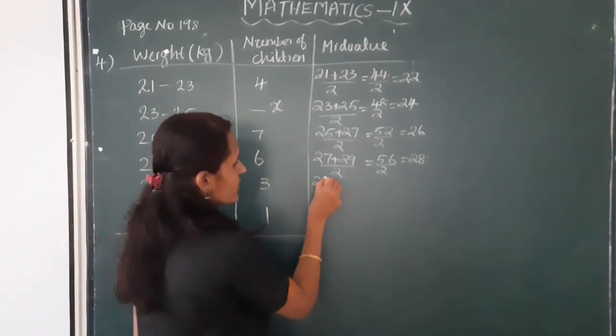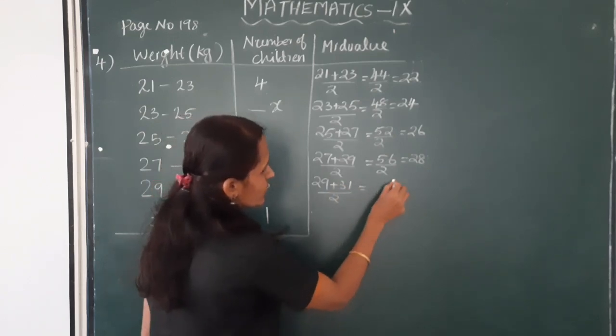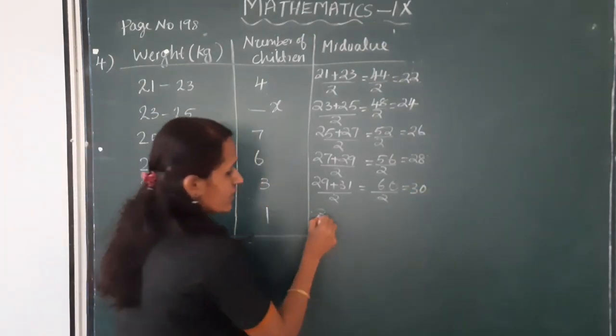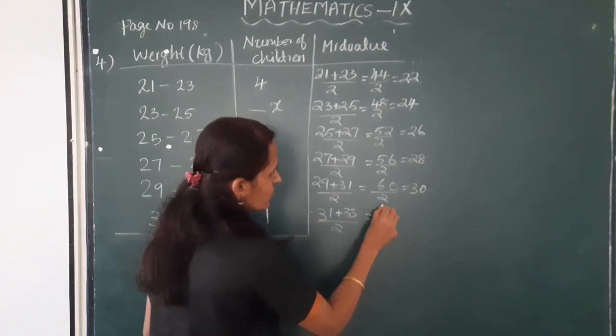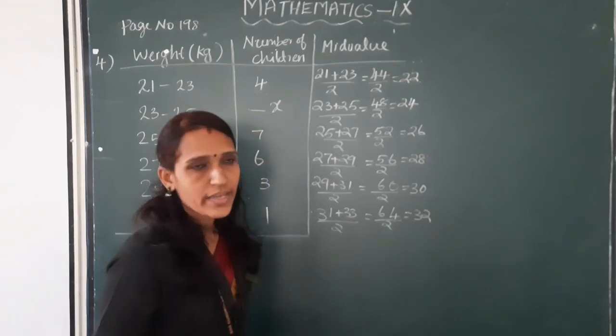Next 29 plus 31 by 2 is equal to 60 by 2, which is 30. Next 31 plus 33 by 2 is equal to 64 by 2, which is 32.